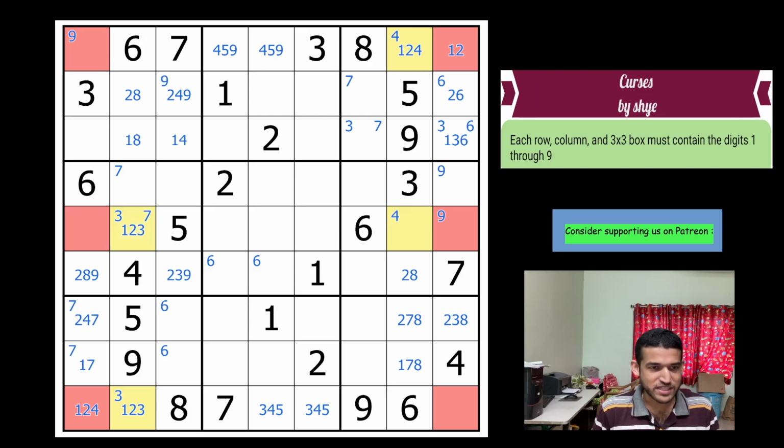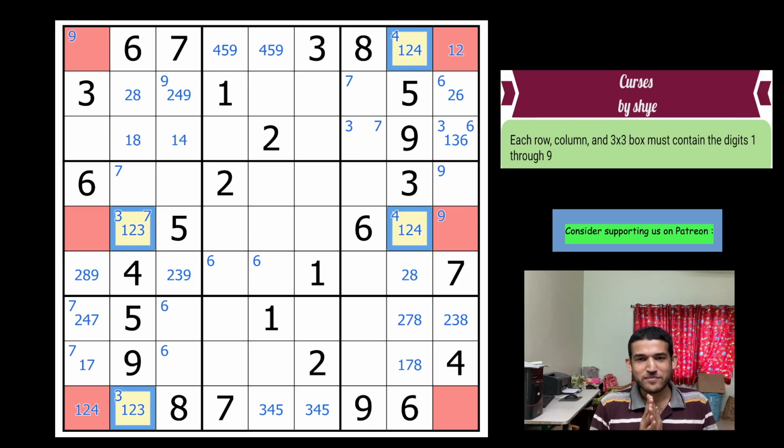Because in these 4 cells, you can only have 1, 2, 3, and 4. 3 and 4 are already forced in those yellow cells, and an instance of 1 and 2 must also be there. So there are exactly 4 shaded cells and 4 digits possible. So this will also be 1, 2, 3, and 4, but 3 is here, so that's a 1, 2, 4. So you can see that this is going to form a quadruple.